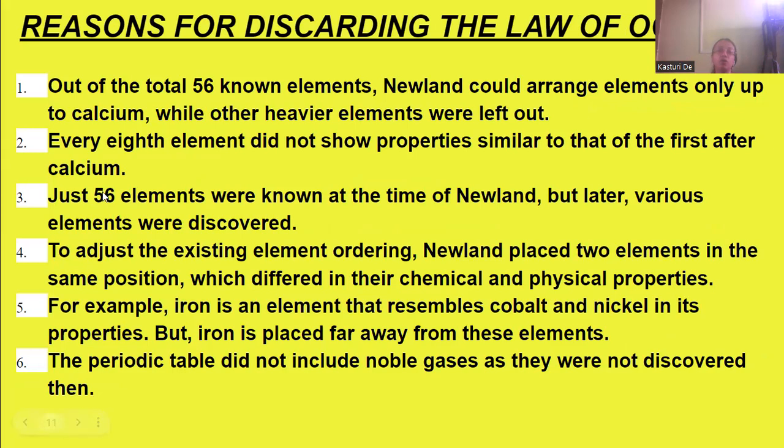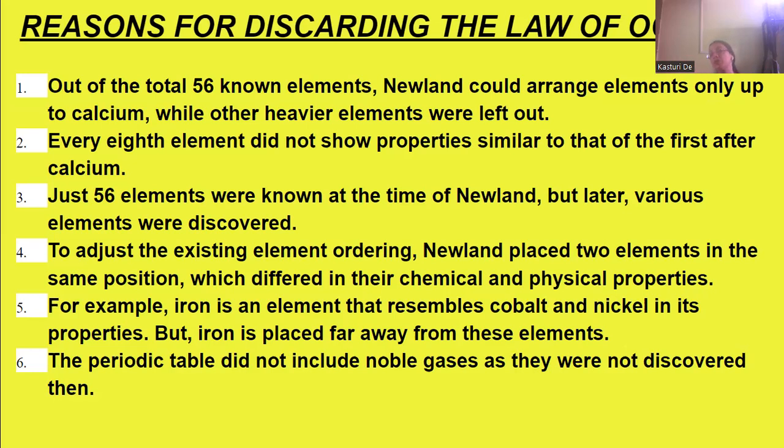So, why was this law of octaves discarded? Let us see. First point is, out of the total 56 known elements, NEWLAND could arrange elements only up to calcium. Other elements were left out. So from 56 known elements at that time, only till calcium they were arranged properly, and the heavier elements were left out. Every eighth element did not show the properties which he said, that every eighth element will have the same properties as the first one. This was not correct for every eighth element.